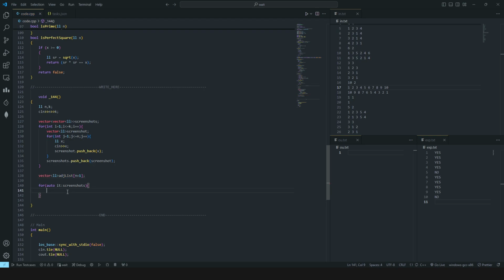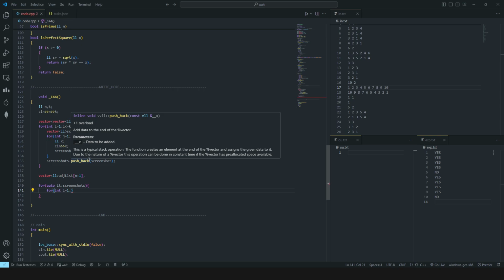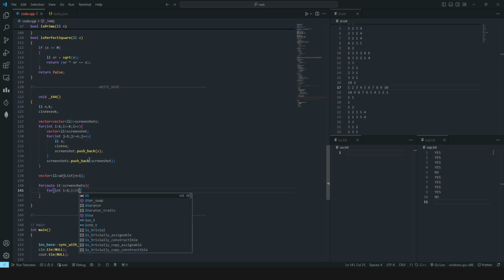Okay, and going through each of these integers, as I told, we do not need to do anything with the first integer, we need to start from the first index till the last index. The same thing I will be doing here, and since its size is n, we'll just do n minus 1 so that we can direct the edge from u to v.